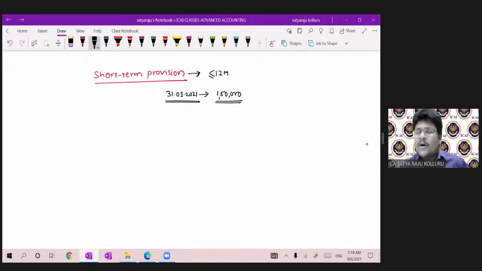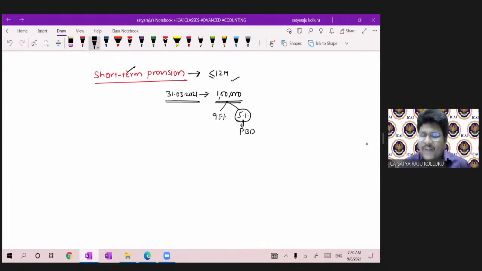Sir, such an estimate is for how many months? That is definitely within 12 months. Let us assume out of such 1 lakh, I have the confidence of collecting 95%. I don't have any confidence to collect the other 5%. Then on such 5% only, I will create or treat it as provision for bad debts. I will create PBD, right? Now, my question is, you are creating such a provision for an obligation that will arise within 12 months, right? That's why it is termed as short-term provision. Number one, PBD is termed as short-term provision.